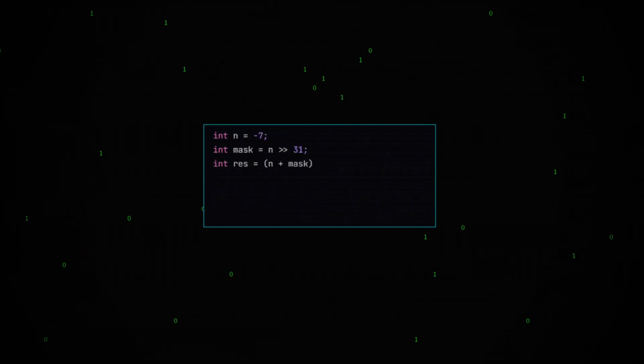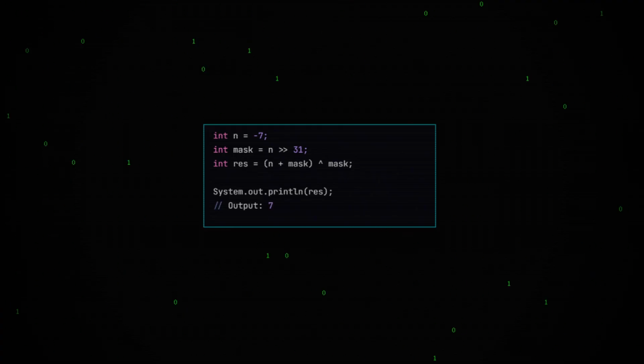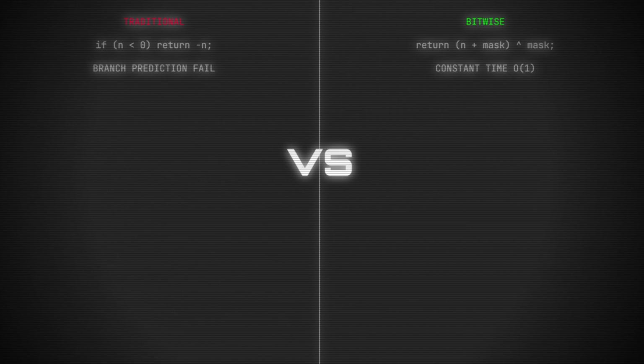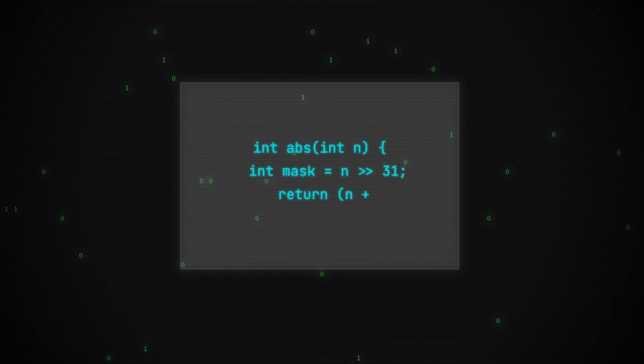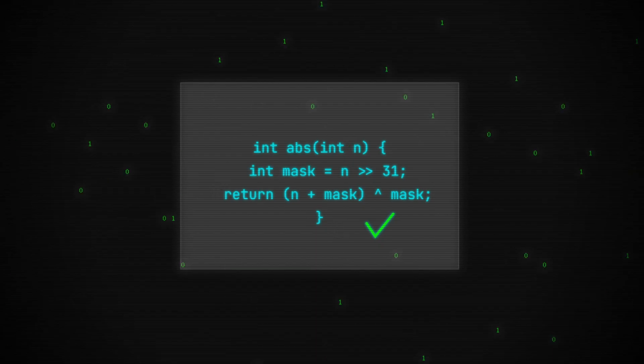Here is the implementation in Python. Clean, simple, and brutally efficient. And in Java or C++, where bitwise operations are native citizens of the language. It's the classic battle, readability versus raw optimization. Know when to use which.